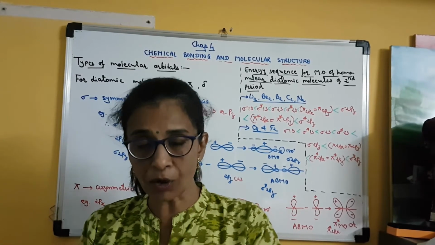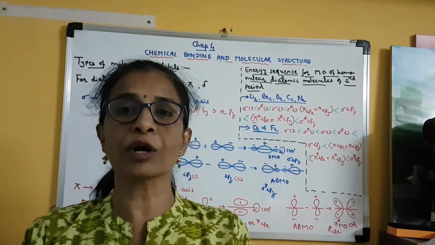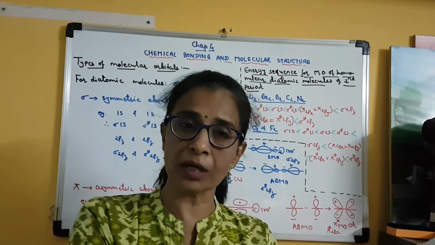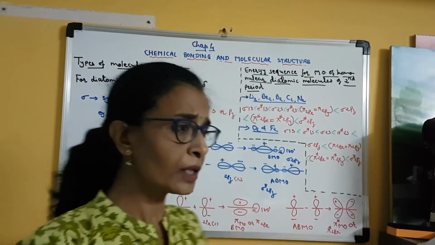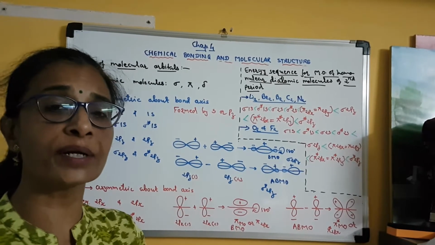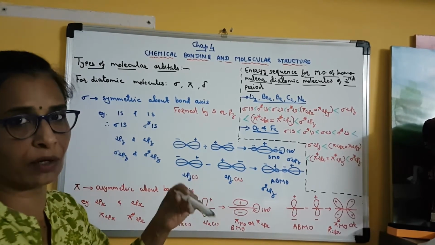So according to valence bond theory, we study only sigma covalent bond or pi covalent bond, and the strength of these two bonds: sigma is stronger, pi is weaker. Clear? But according to molecular orbital theory, the molecular orbital itself is designated by the symbol sigma, pi or delta.